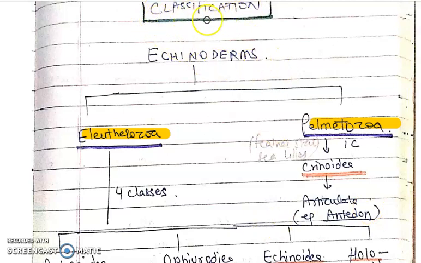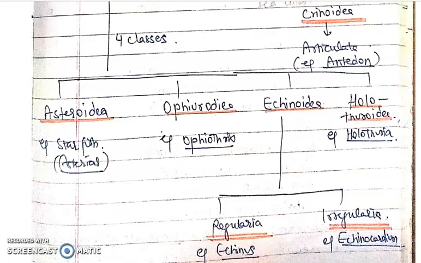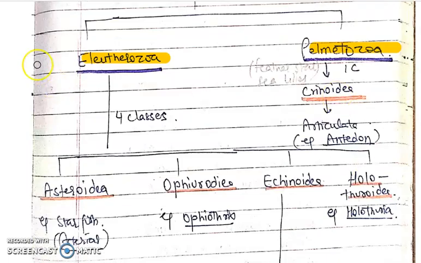Okay, now we will start with the classification of Echinodermata. This phylum has been divided into two subphyla, Eleutherozoa and Palmatozoa. Eleutherozoa includes four classes and Palmatozoa includes a single class. Eleutherozoa includes four classes. They are Asteroidea, Ophiuroidea, Echinoidea and Holothuroidea. And Palmatozoa includes a single class, that is Crinoidea.